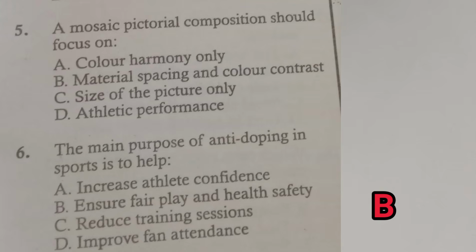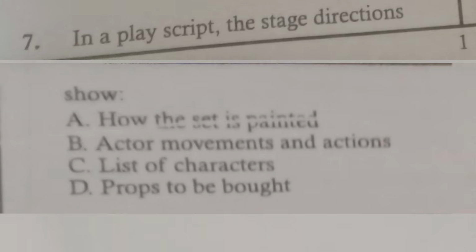Question number 7 is talking about what the stage directions show in a play script. These are questions from grade 9 under drama and film or theater. So we have a play script. It focuses on actors' movement and actions. That is stage directions. Then, how the set is painted, that's background.